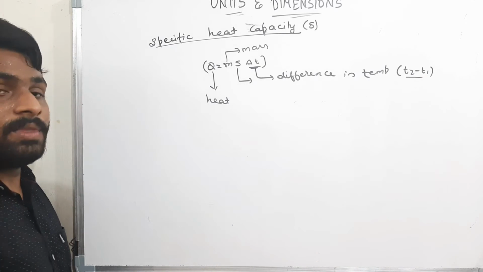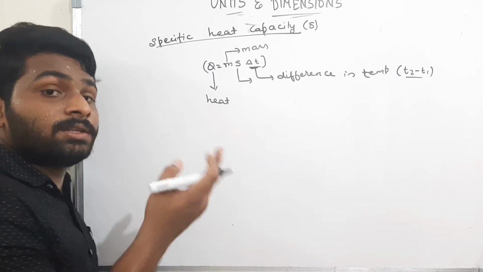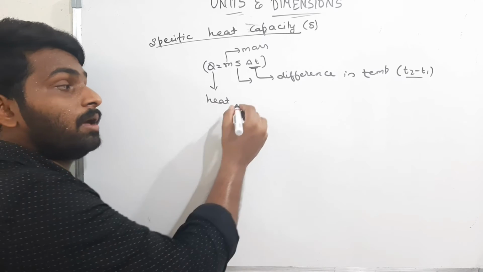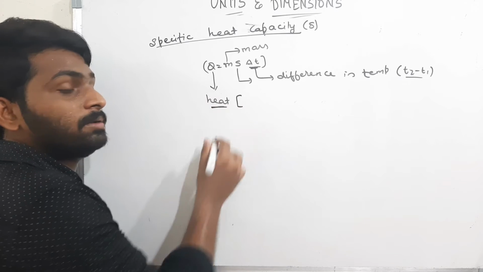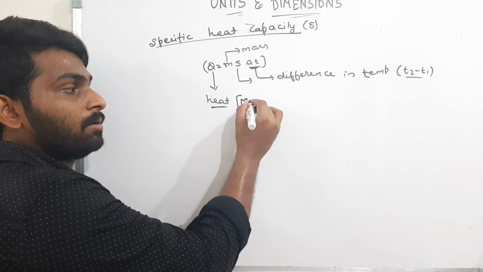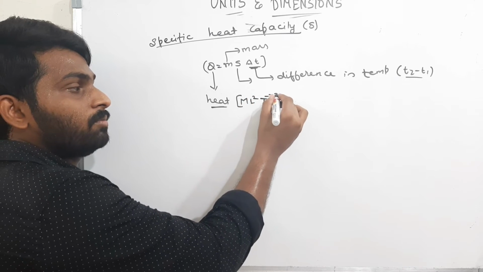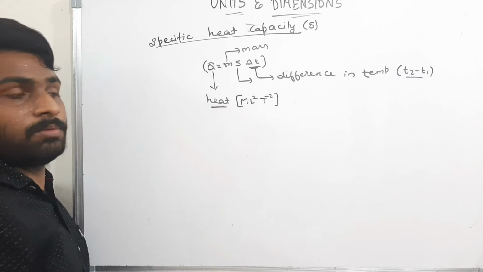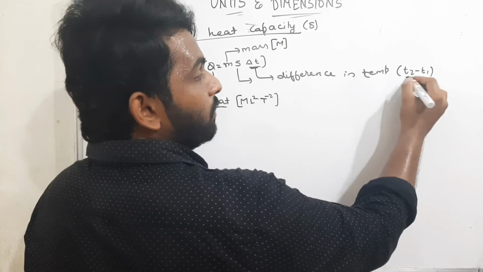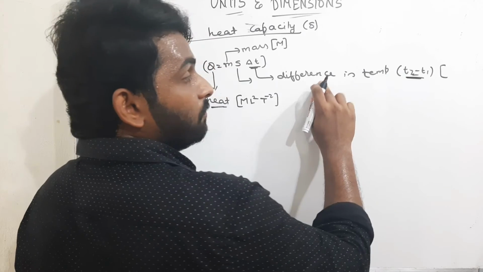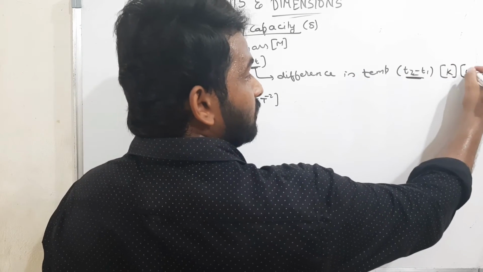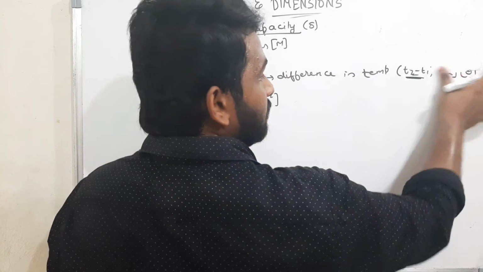Now, heat is nothing but a type of energy. Therefore, the dimensional formula for heat is the same as for energy, or work done, that is M L square T power minus 2. How we got it? Just see the previous problem. Now, the dimensional formula for mass is M. What is the dimensional formula for T2 minus T1? The dimensional formula for temperature is K, or you can take it as theta. I am taking it as theta.